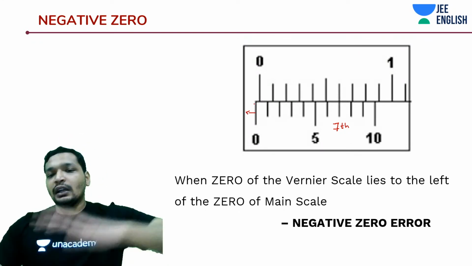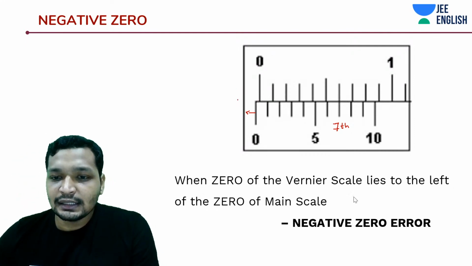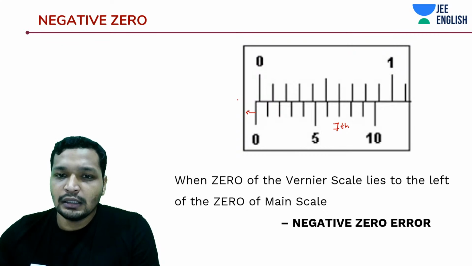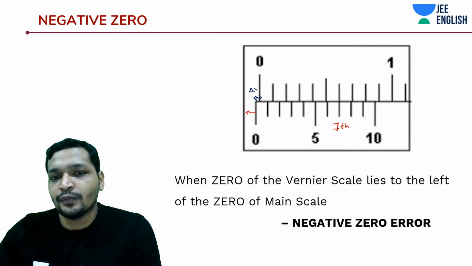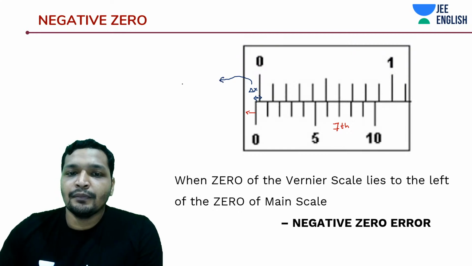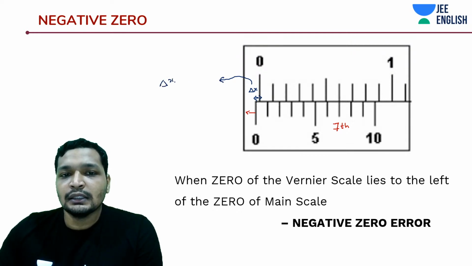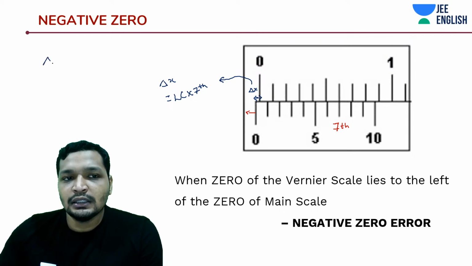It lies left outside of the main scale. So you need to find out this delta x, the small distance that you have to always add to your reading. You have to add in cases of negative zero error. How much is this delta x? It is nothing but least count into the coinciding division, in this case the 7th, so 7 LC.